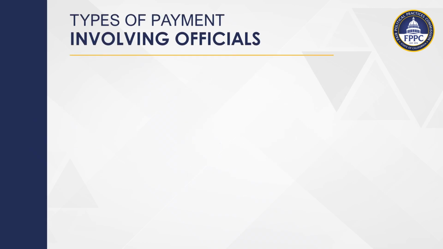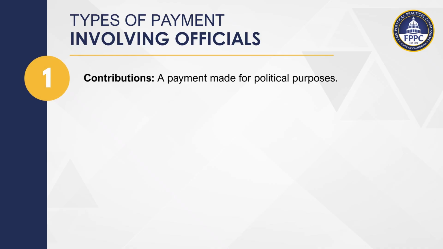There are three types of payments regulated by the Political Reform Act involving officials. It is important to understand how behested payments fit in this context. The first type is contributions, which are payments made for political purposes. Contributions are subject to reporting requirements, limits on the amount elected officials can receive, and restrictions as to use.